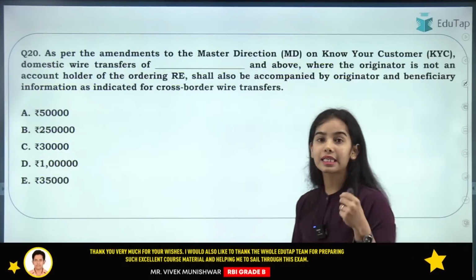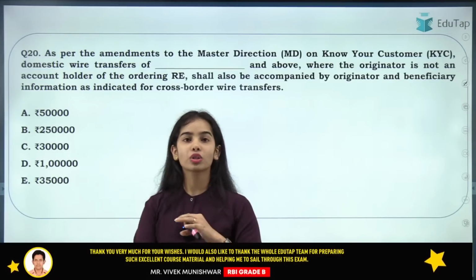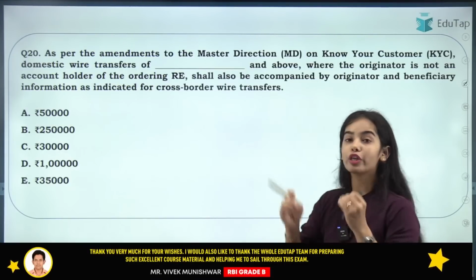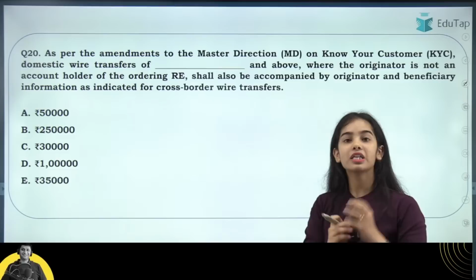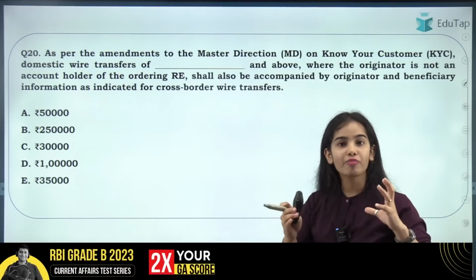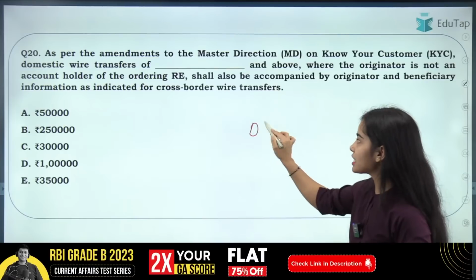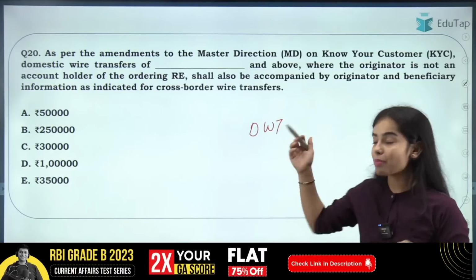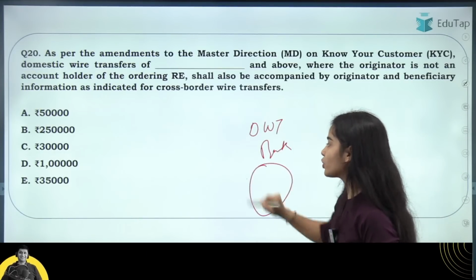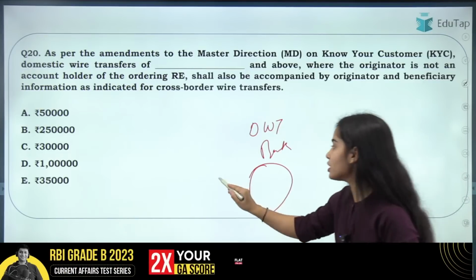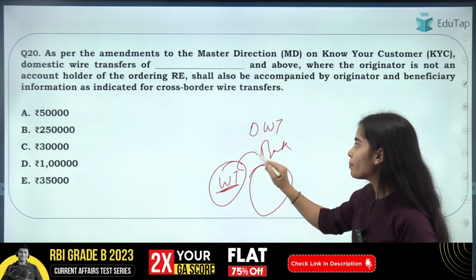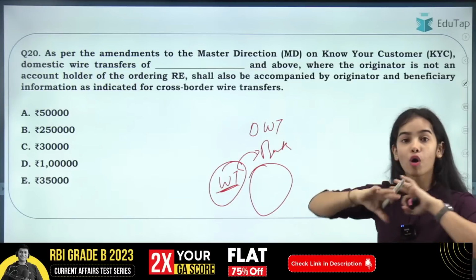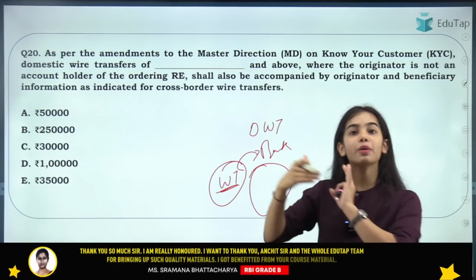Coming to the next question, that is regarding the KYC norms. An amendment has happened in the Know Your Customer norms, in which a domestic wire transfer is concerned. A wire transfer is the electronic transfer of a big amount of money. If the domestic wire transfer is happening through a bank in which you do not have an account, that means that bank does not have much information about you. So if you are doing the wire transfer through a bank in which you do not have an account, then you will have to provide all the information regarding yourself and regarding the beneficiary.